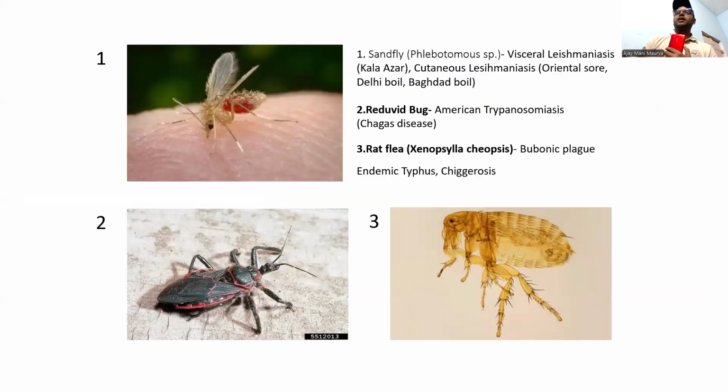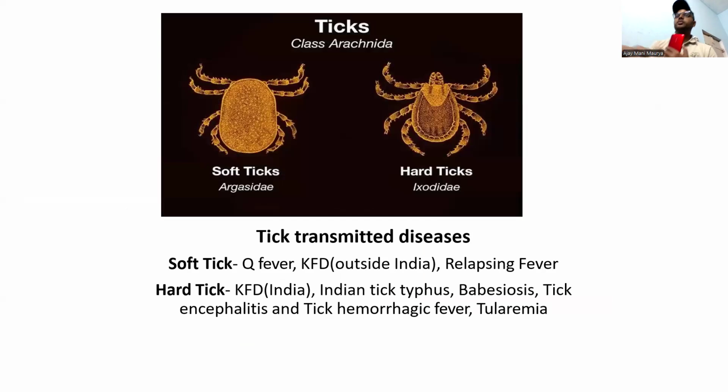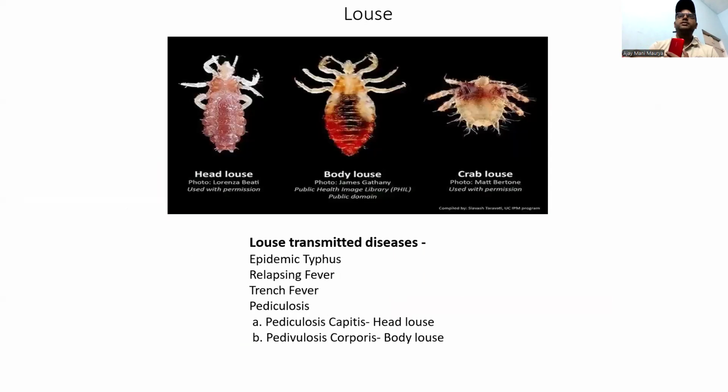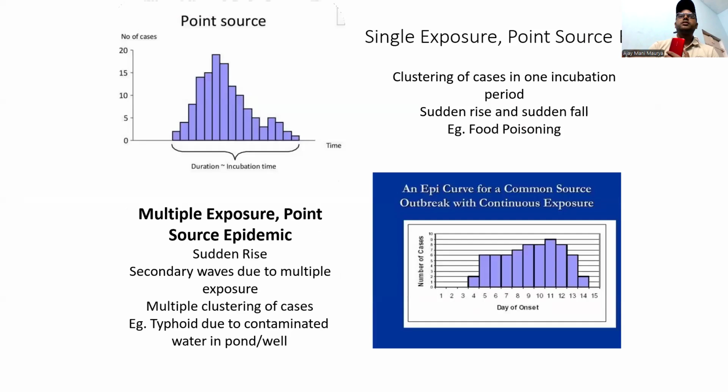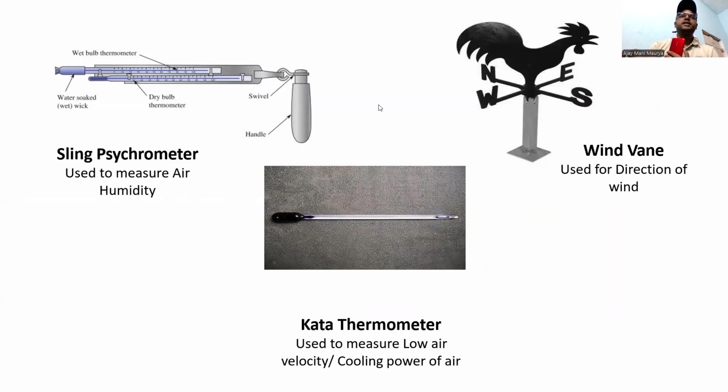Please remember this. I am going to share some PSM images, guys. Please read. Sandfly, reduviid bug, rat flea: what diseases do they cause? Please remember, guys. These are some important images for PSM. You can just download the PPT from the group and watch this. I think everyone knows about these: biohazards, Horrock's apparatus for chlorine demand, chloroscope, sling psychrometer, kata thermometer, wind vane.